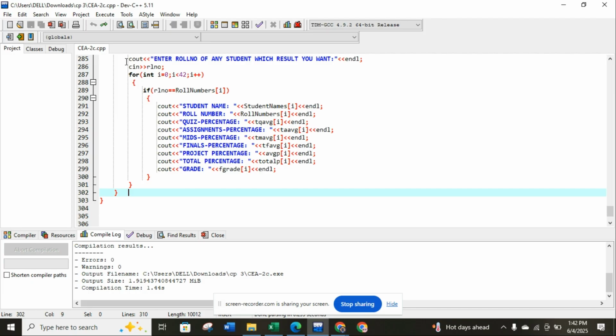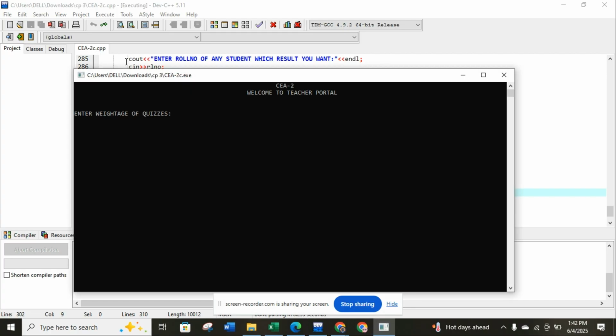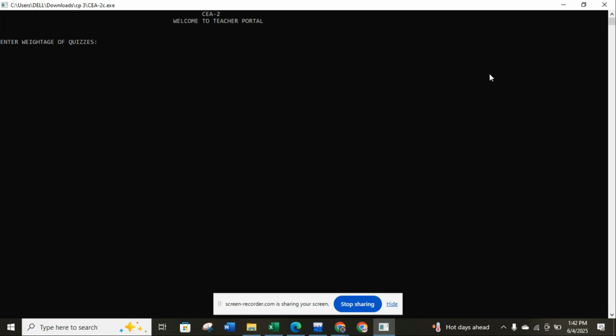So when I run the code, let me compile it first. It's already compiled, I just need to run it. You have to wait because my laptop is kind of old. Okay, there it is. As I told you guys, I use that TTT, or you can use that NNN for spacing. And this is what I get in the middle. If I didn't use that TTT, we would get this on the side. I don't think that looks so pretty. So the weightage of quizzes I want to assign is, let me zoom it for you guys.